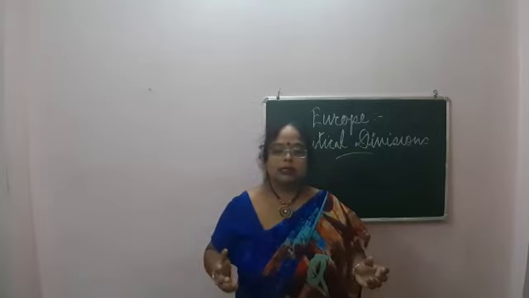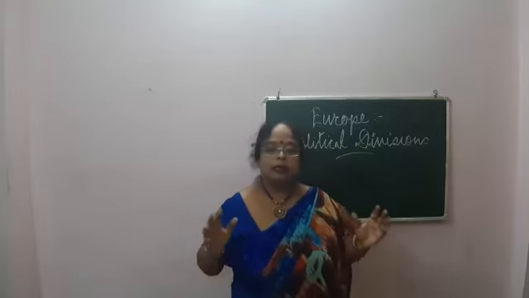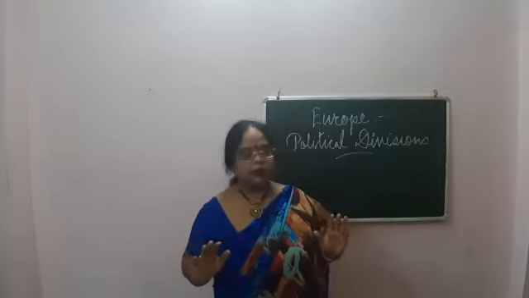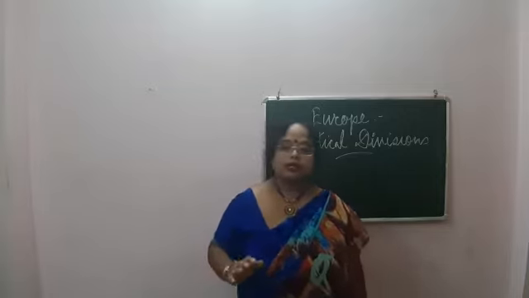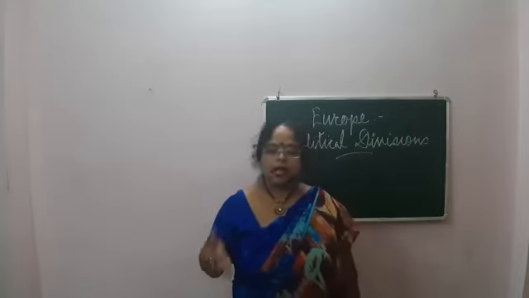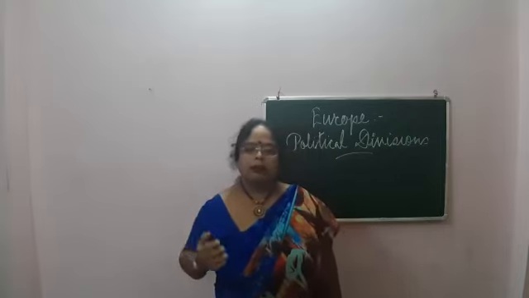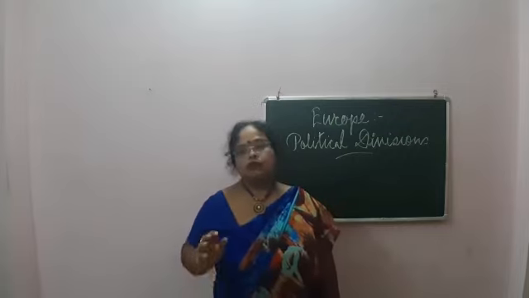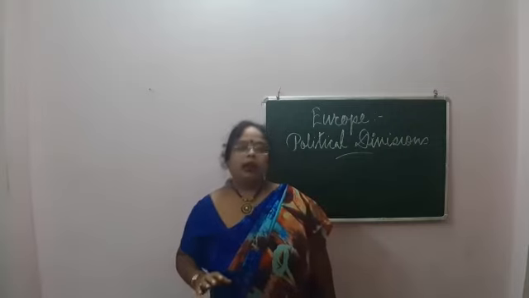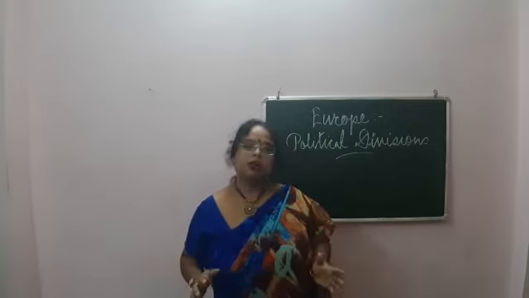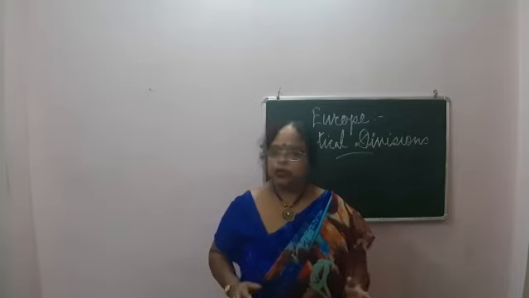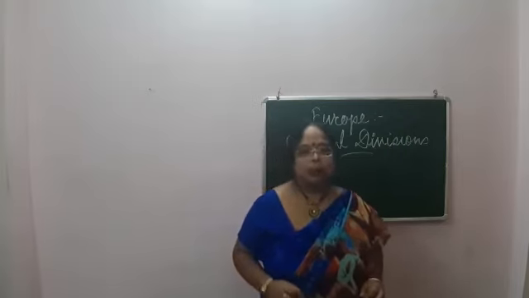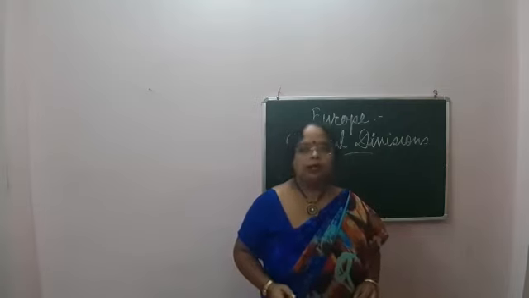Anyway, the list includes 50 countries, which I have told you. Countries such as Armenia, Azerbaijan, Cyprus, Georgia, then Turkey and Russia are also known as European countries. So 50 countries are there, and this is very vast Europe. Try to learn the names of these countries, and I am completing my video here.